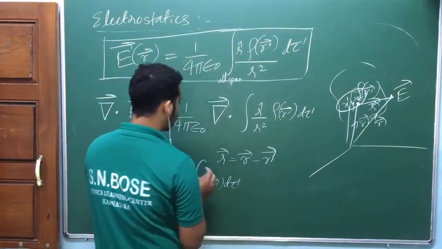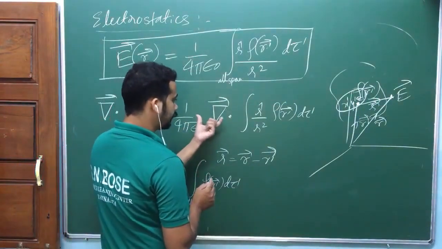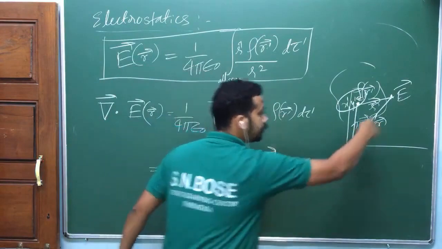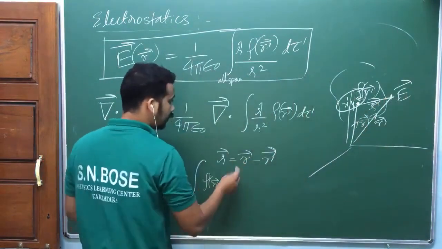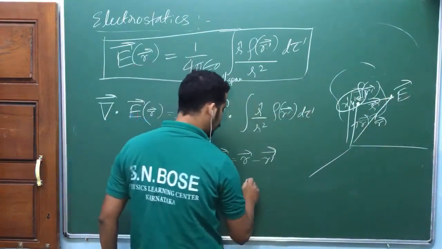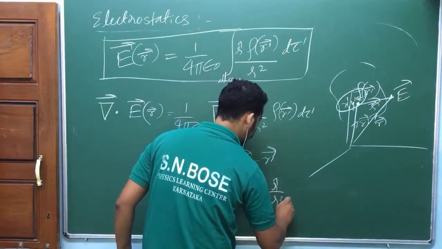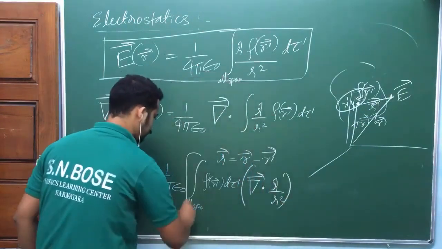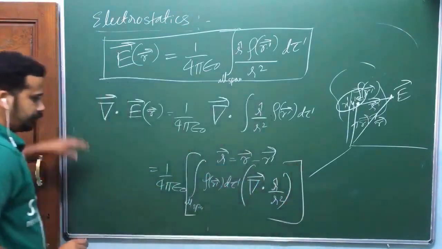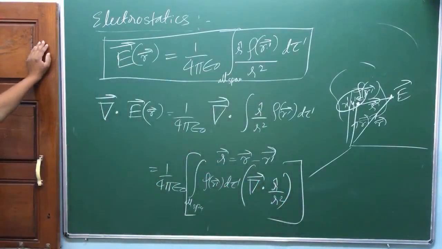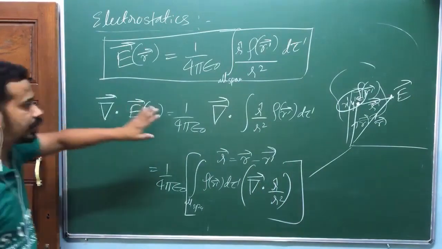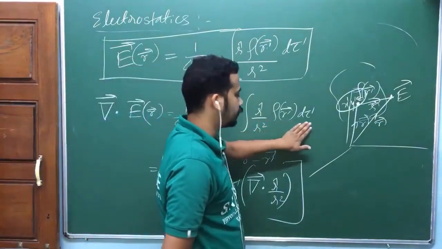Again, look here. This derivative is not with respect to r prime. That is with respect to r. That's why I can take this part outside and write the divergence of r cap by r square. Check this out. This derivative will not operate on the source charge density.